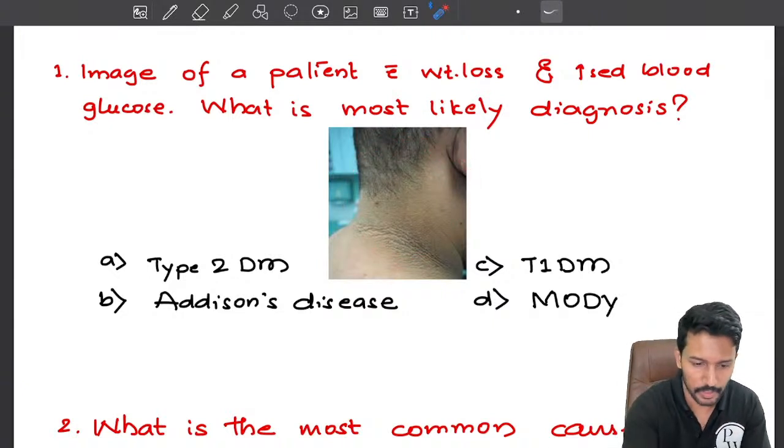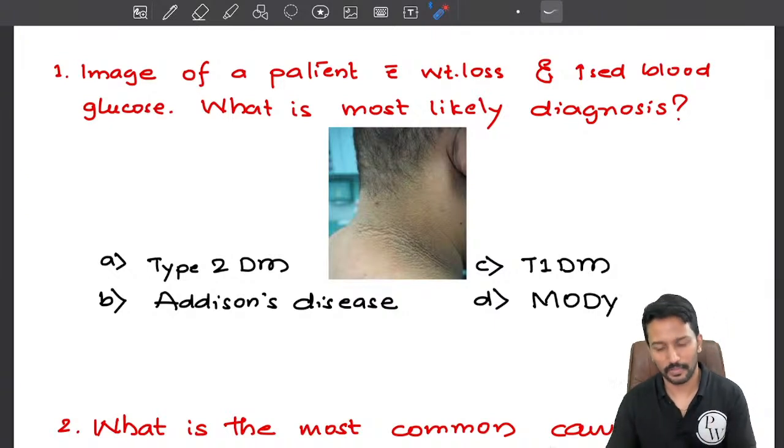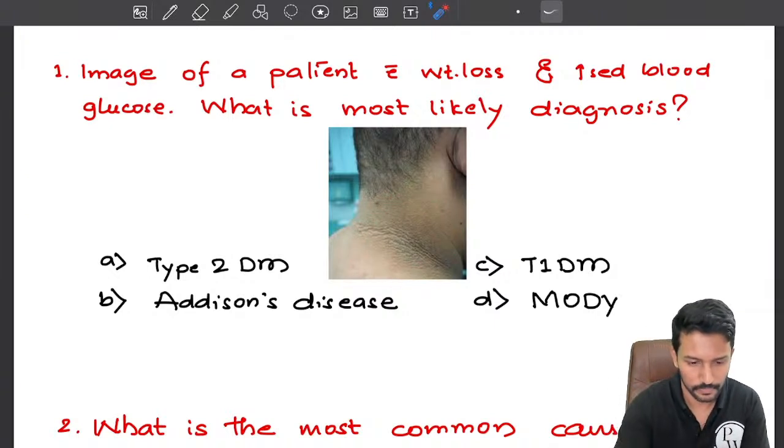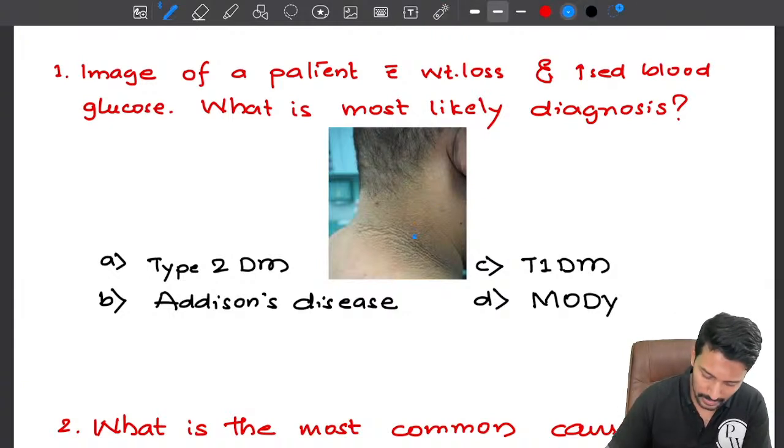There may be a lag between me streaming and the result. So please take a look at the image and tell me what you see, what this finding is called and what the diagnosis is. Right. So what we see here is acanthosis nigricans.